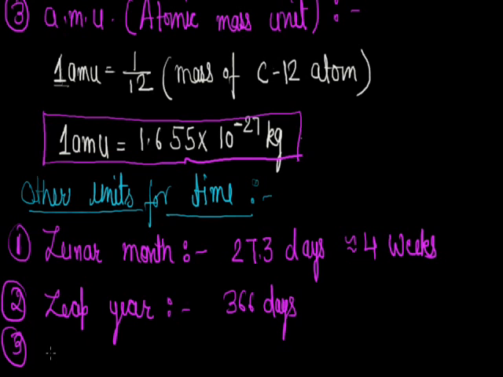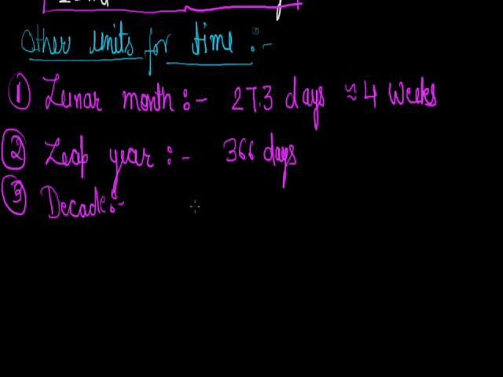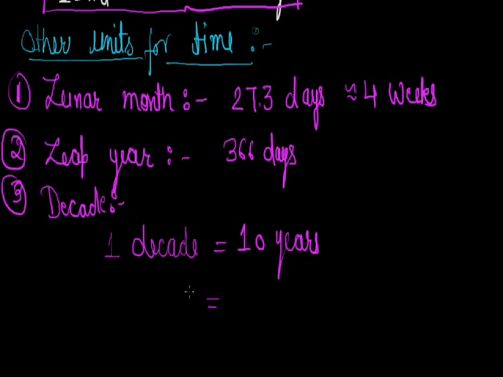Next is decade. A decade is of 10 years, thus we can say one decade equals 10 years. When we convert this into seconds, as we know 1 year equals 365 days, then one day equals 24 hours, then 1 hour equals 3600 seconds. So when we convert this value into seconds, we get 3.1536 into 10 raised to power 8 seconds.